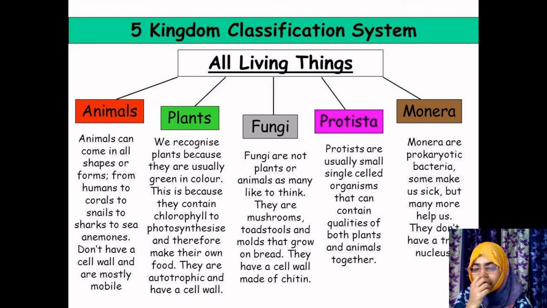Of course, kingdom plantae we will be studying in the next chapter, that is the 4th chapter. Animalia comes in the category of the zoology chapter, so you will be studying kingdom Animalia in the zoology subject. But kingdom Monera, Protista and fungi we will be studying in detail in this chapter, and kingdom plantae in the 4th chapter of our subject. Okay. So, if you have any doubts, go through all the topics in your textbook. And if you want, you can